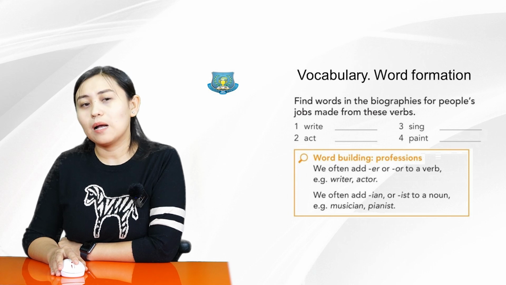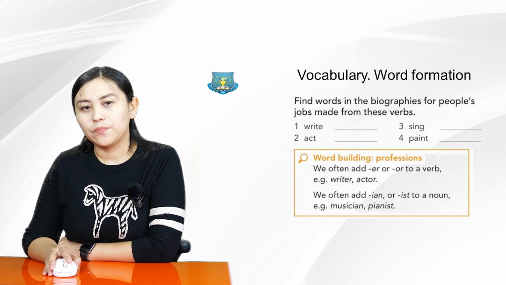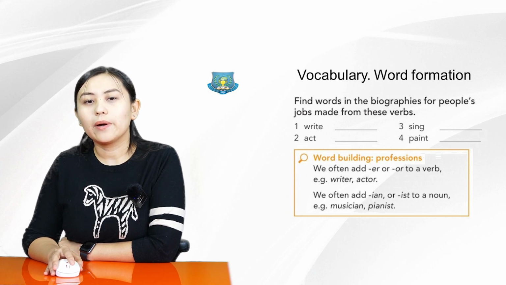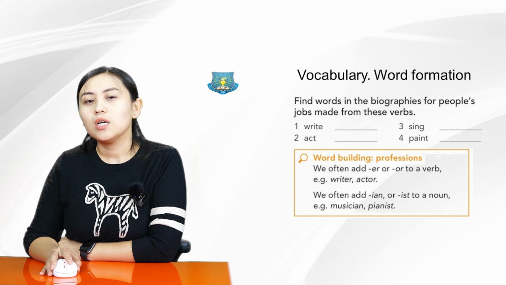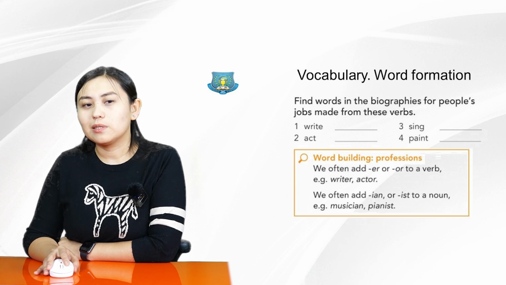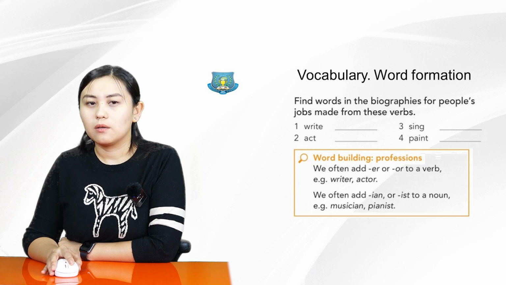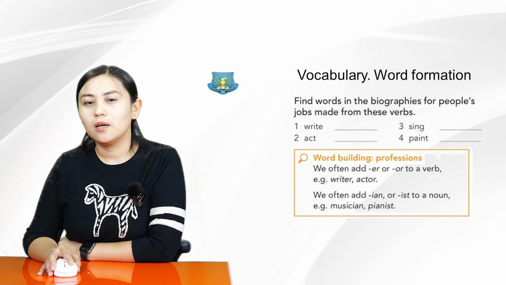Next part is vocabulary, word formation. Find words in the biographies for people's jobs made from these verbs. In the student book, you are given a photo and the biography for people's jobs. And please write down here some words. Write, act, sing, paint.